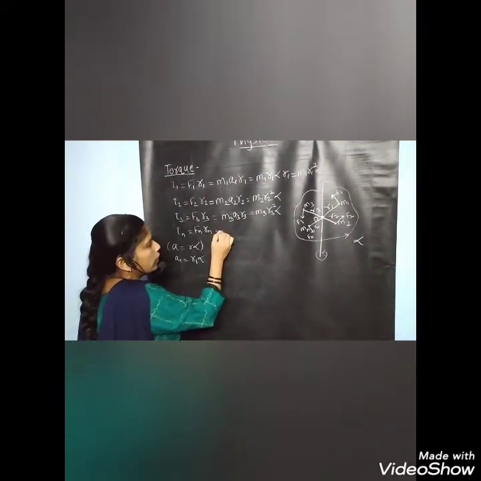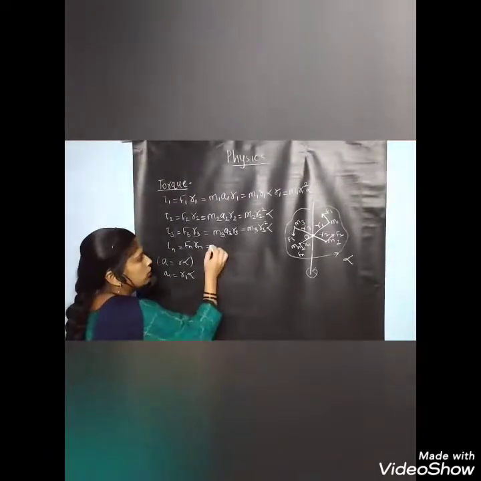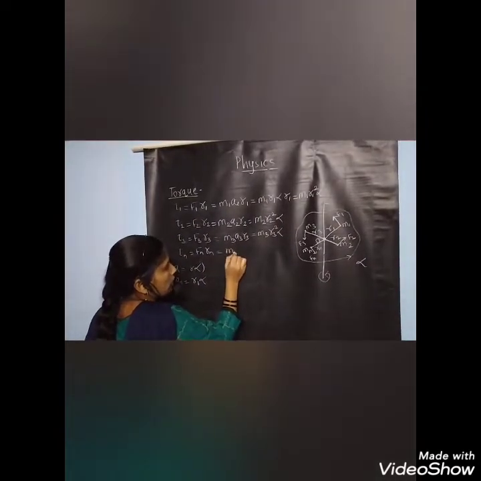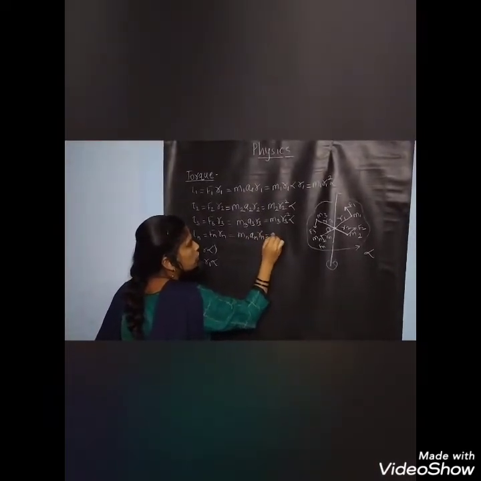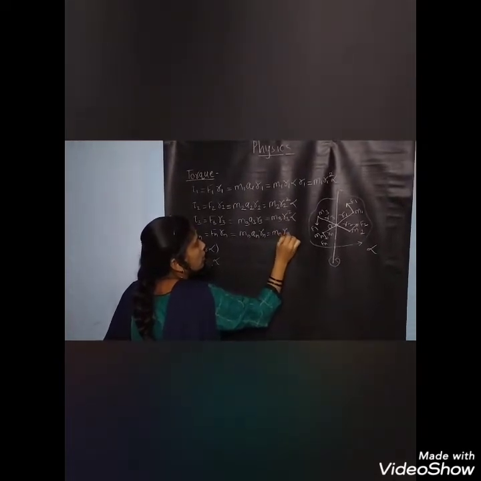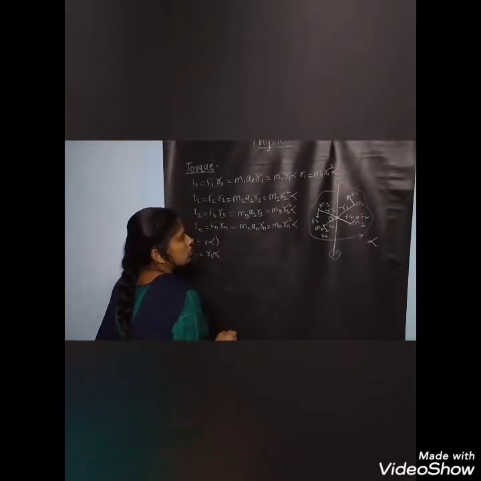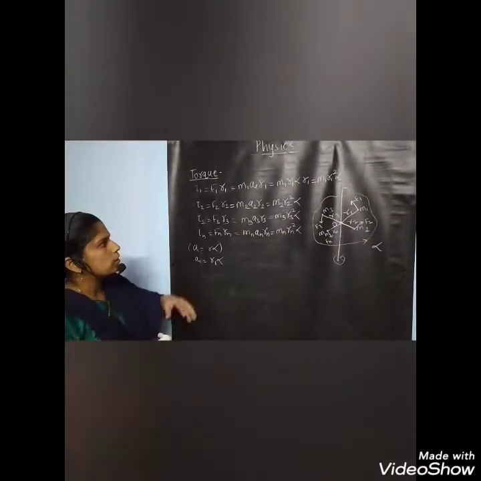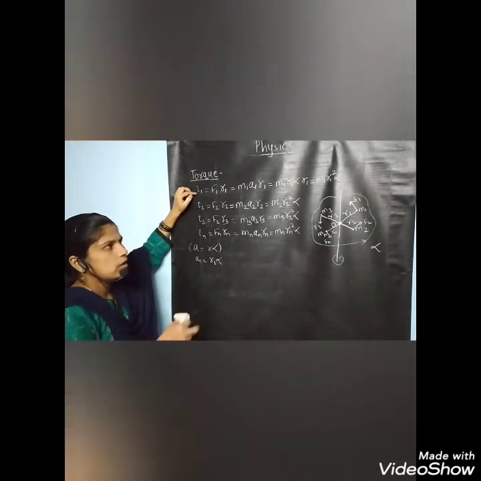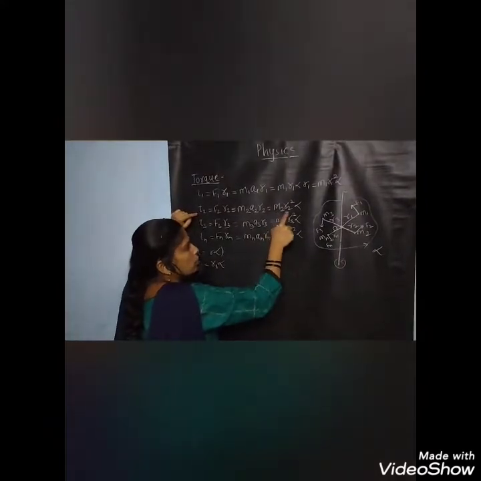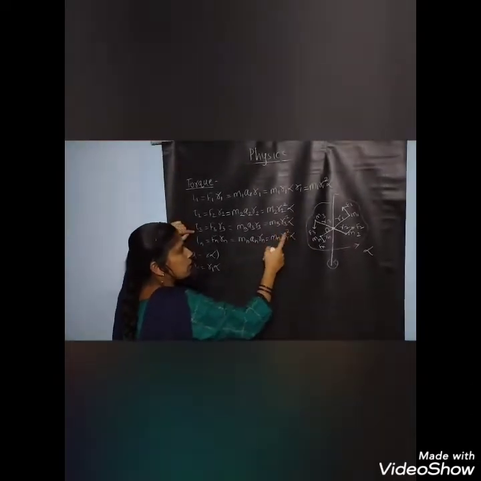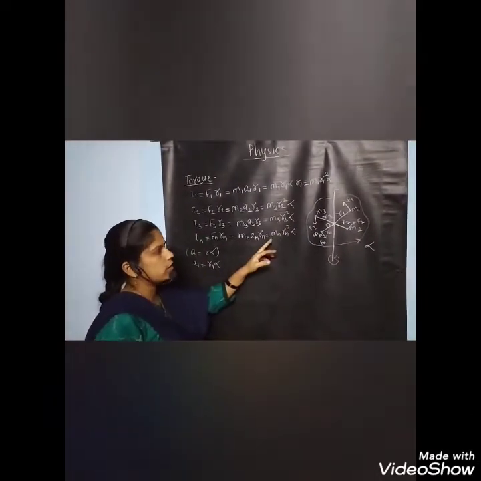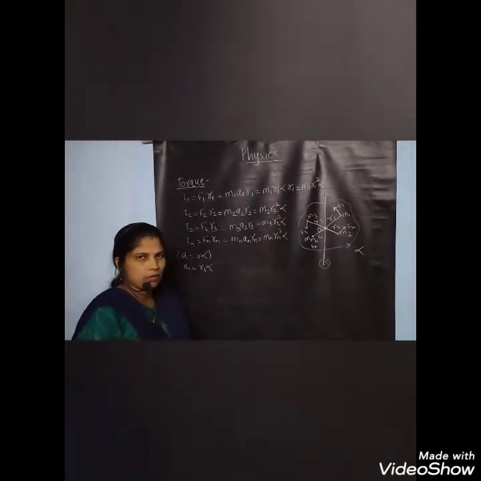And for τn, for the nth particle, we get Mn An into Rn, which is equal to Mn Rn square into alpha. In this way we get torque for the first particle M1 R1 square alpha, torque for the second particle M2 R2 square alpha, torque for the third particle M3 R3 square alpha, and torque for the nth particle Mn Rn square alpha.